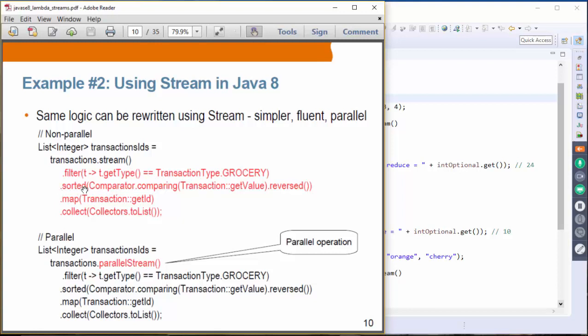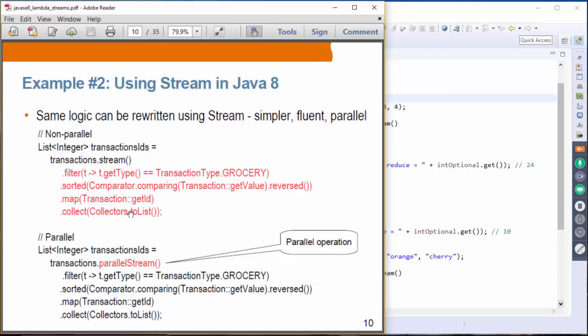Then we use the sorted operation, in which we provide the sorting logic. Here we are using the comparing method of the Comparator class, and this is an example of a method reference. Basically you are getting the value of that transaction, and then we also call the reversed operation to reverse it, and then we get the ID of that transaction.